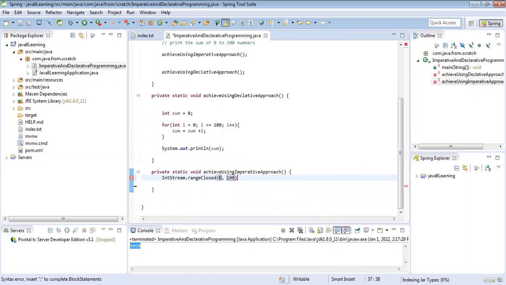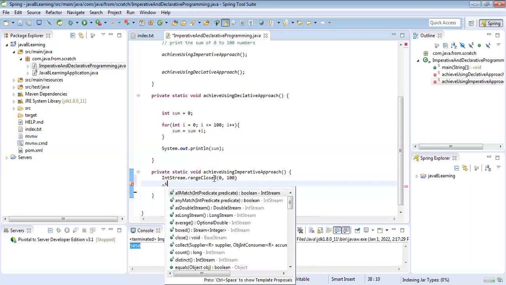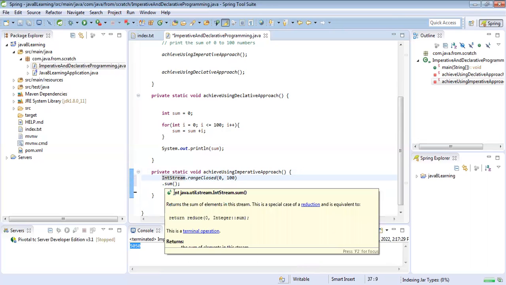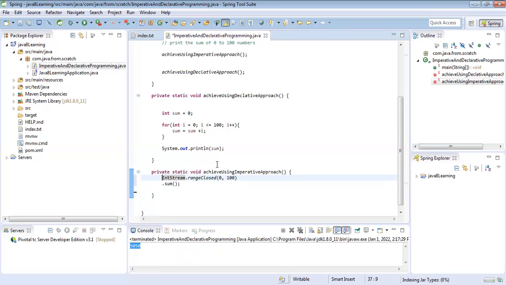After that we call the dot sum method. As simple as that. This sum method returns an integer, so we store it in int sum, print the sum value, and run this program.